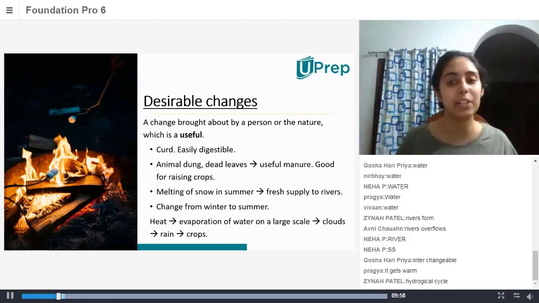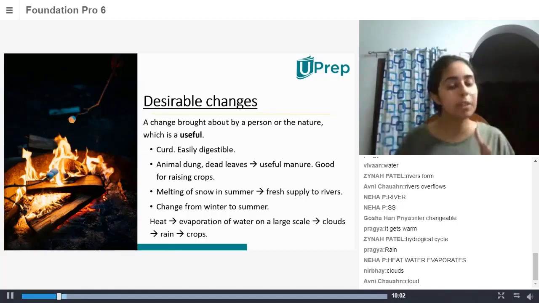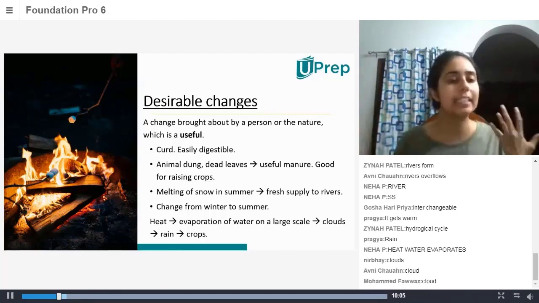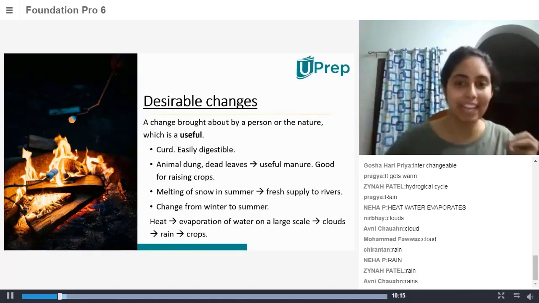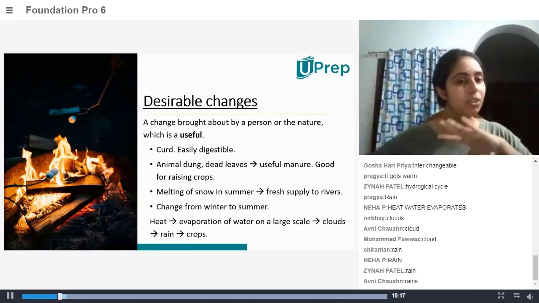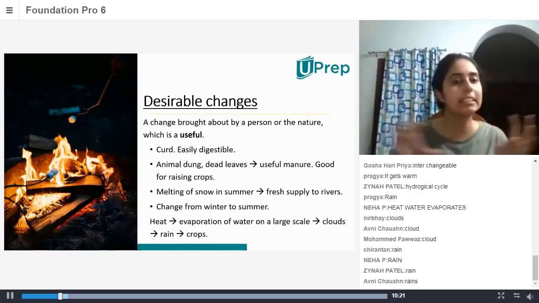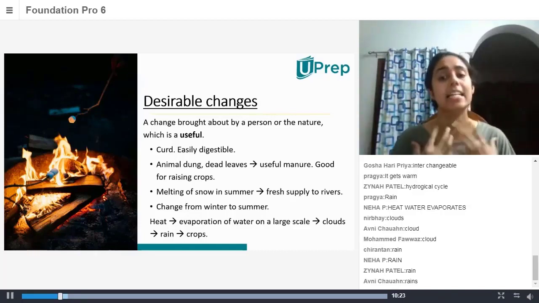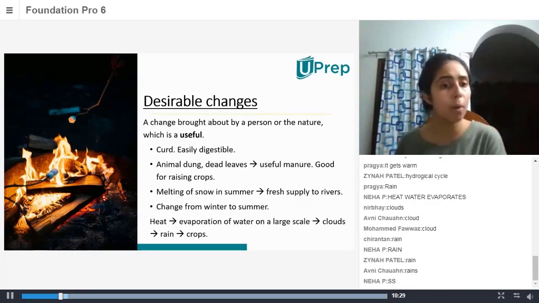All this evaporated water goes into the clouds. Then once the clouds get heavy and cool down, water vapor condenses to form rain, and the rain pours onto the crops. So this entire water cycle is a desirable change. It's something that helps us, something useful to grow crops and all of that.